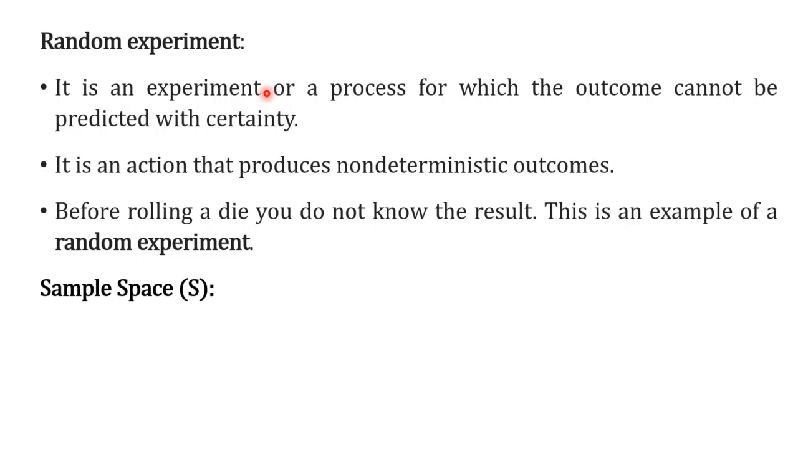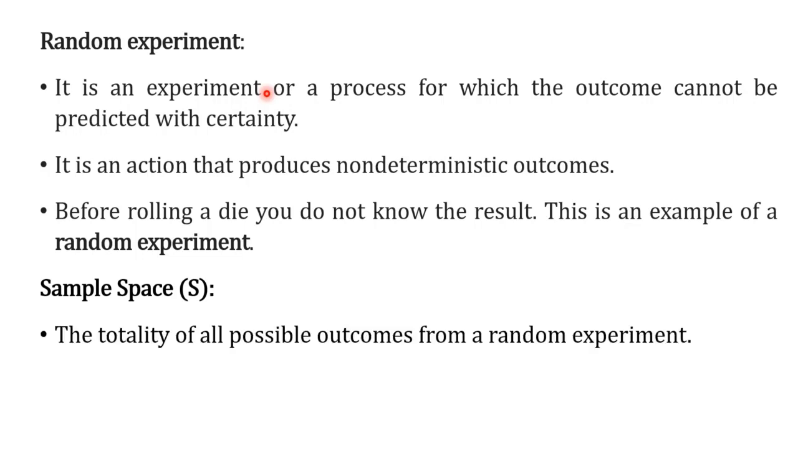Sample space. I will read the definition of it. The totality of all possible outcomes from the experiment. We have discussed the meaning of a random experiment here. The total outcome of any random experiment is called a sample space here. What are the total outcomes of throwing a dice? There are 6, the numbers varying from 1 to 6. Outcomes 1, 2, 3, 4, 5, 6. That is the sample space of the random experiment.